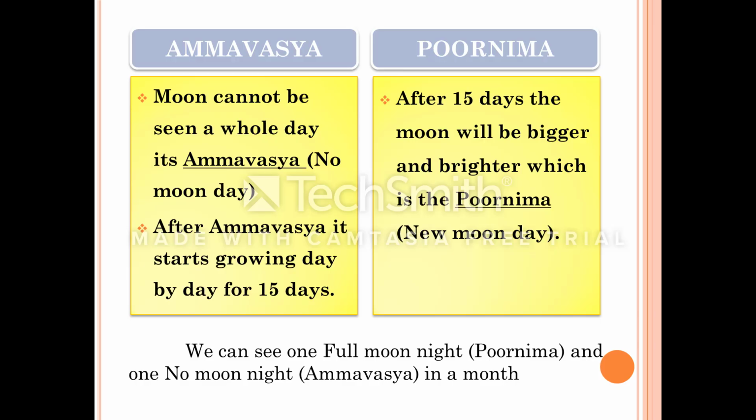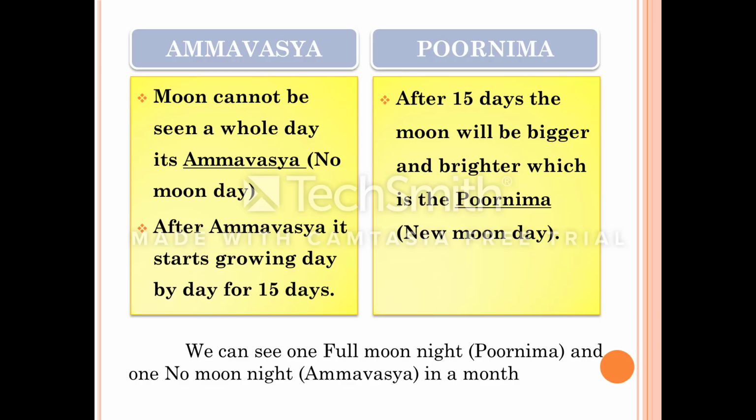From the next day onwards, we can see the moon growing bigger and bigger. And after 15 days, we can see the big bright full moon that is called Purnima or Paurnami. We can have one full moon and one new moon night in a month. That is one Paurnami and one Amavasya.